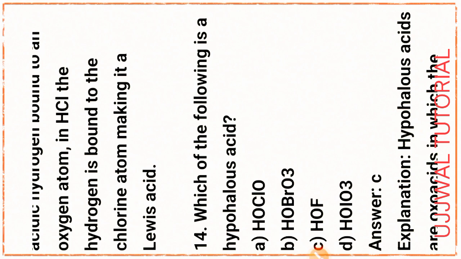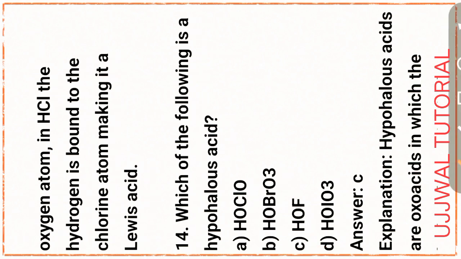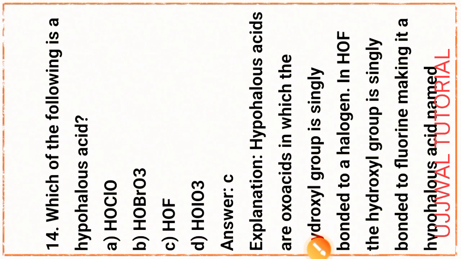Next question, question number 14. Which of the following is a hypohalous acid? That is option C, HOF. To explain this part, hypohalous acids are oxo acids in which the hydroxyl group is singly bonded to a halogen.